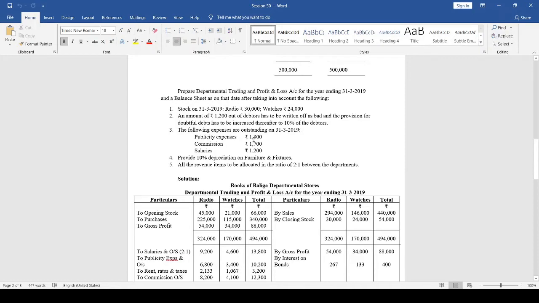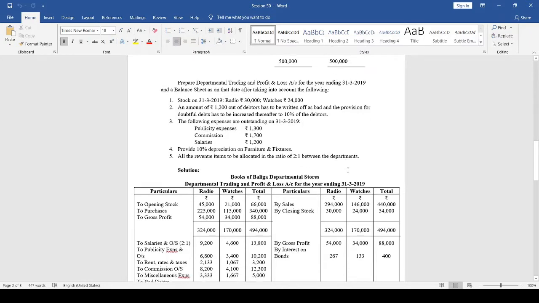The following expenses are outstanding on 31st March 2019: publicity expenses 1,300, commission 1,700, salaries 1,200. Next, provide 10% depreciation on furniture and fixtures. Next, all the revenue items to be allocated in the ratio of 2:1 between the departments.